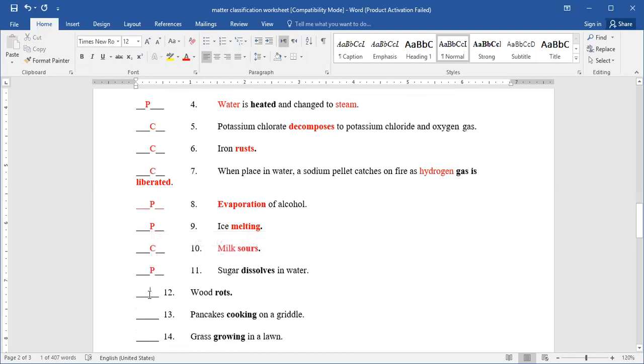Water rose, so that's a chemical change because it starts to chemically interact with water and vapor. Yeah, the pancake cooking, I start to get another thing cooking, so it's a chemical change.